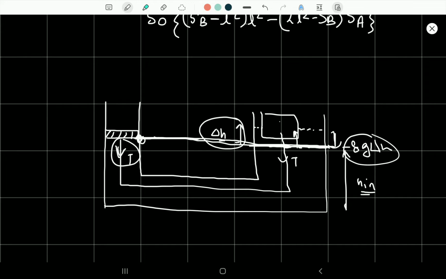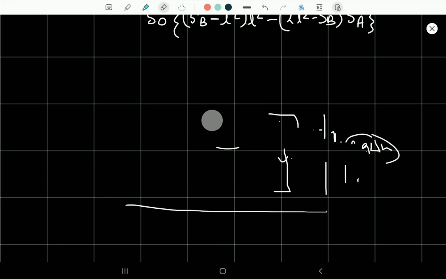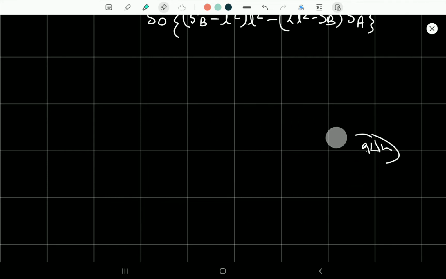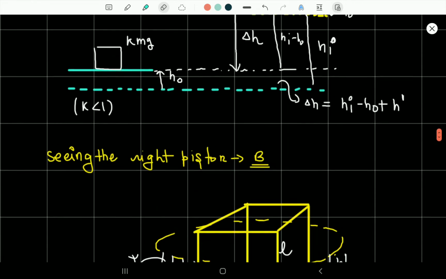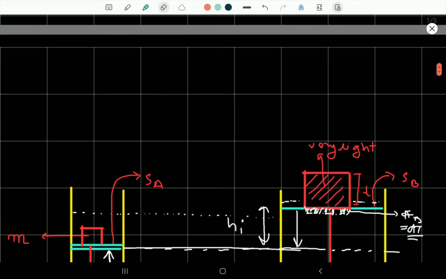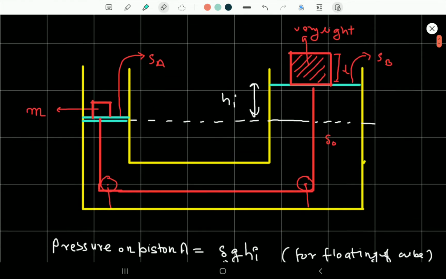So what is the work of tension? I hope you understood that the work of tension is to always maintain a minor height difference between the block and the water level in arm B, and the piston in arm A. So I hope you understood the purpose of the buoyant block and thread. So let us understand the analysis now.